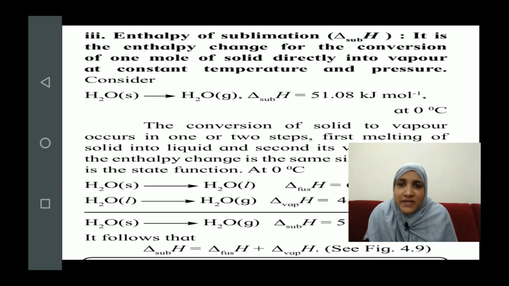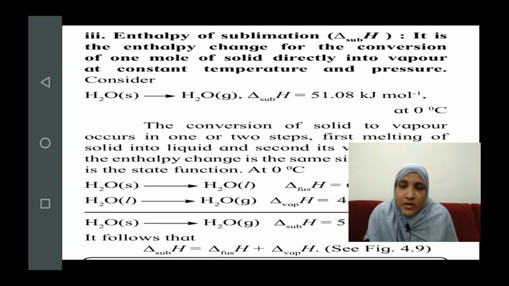Now again, you can see we have been given the example of water which is undergoing conversion and forming gas. The enthalpy of sublimation is denoted as delta sub H, and for the given reaction it is plus 51.08 kilojoule. That is, when 51.08 kilojoules of heat is absorbed by the solid ice, it gets converted into its vapor.